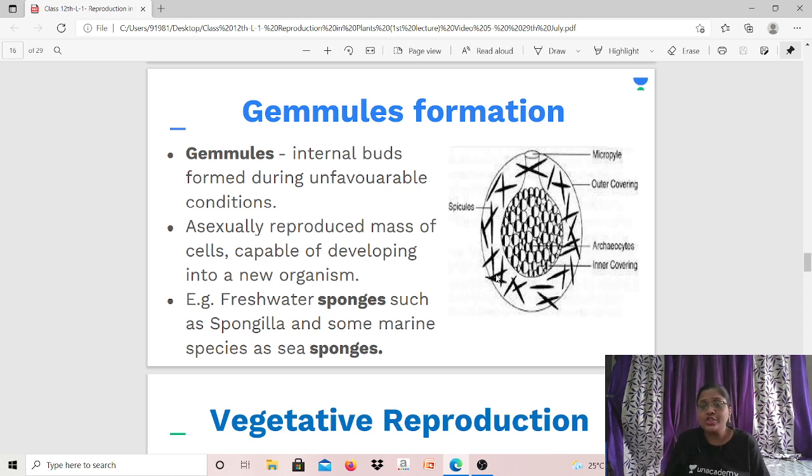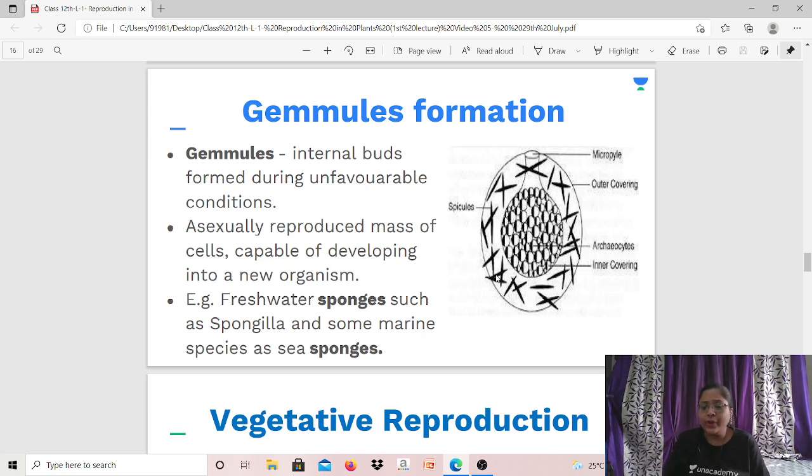So, when the conditions are not favorable for their growth, development, or reproduction, when they sense that, they will form a bud, and they will live in that form for a certain period of time. They are produced asexually, of course, as an asexually produced mass of cells, and these gemmules are also capable of developing into a new organism. Correct?